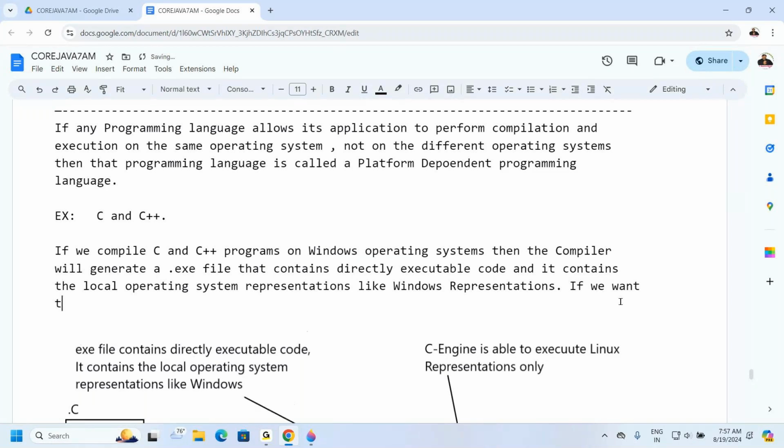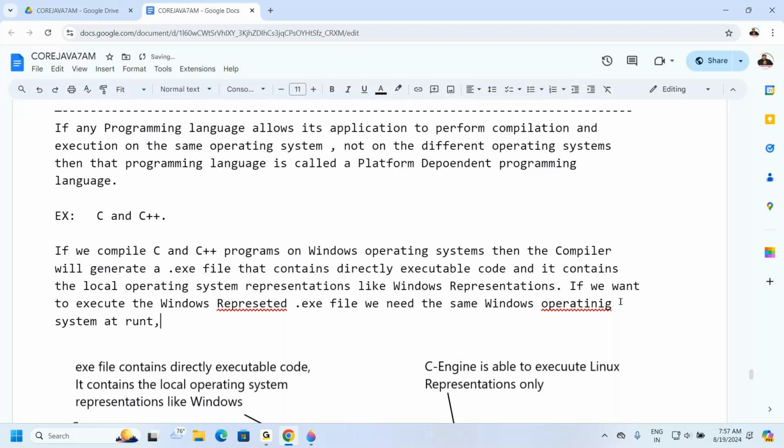If you want to execute the Windows represented .exe file, we need the same Windows operating system at runtime. Right, so the same Windows operating system we require at what time here? At runtime. No other operating systems are provided. So if you want to execute the Windows represented .exe file, we need the same Windows operating system at runtime. All of you are getting it clearly, no? Alright, sir. Good.